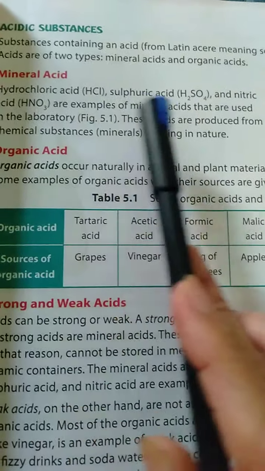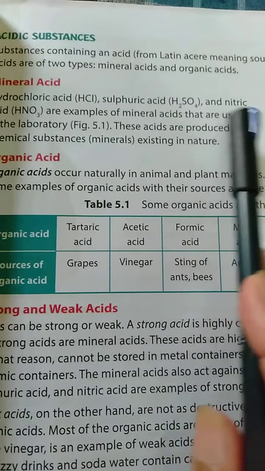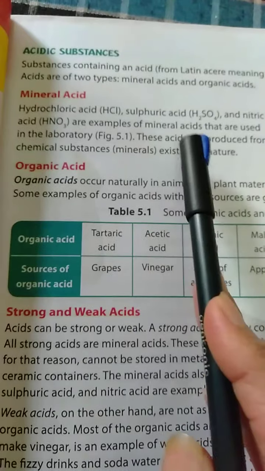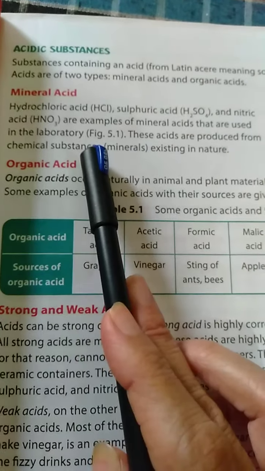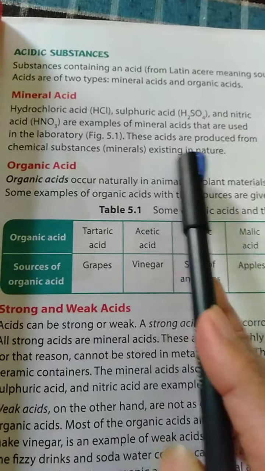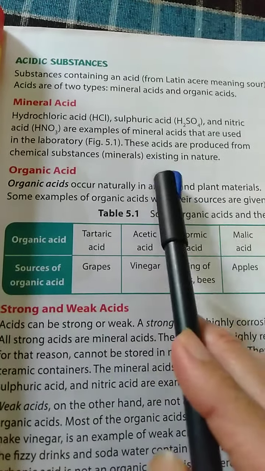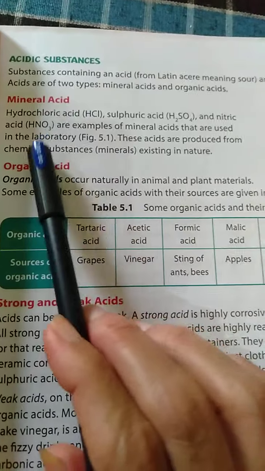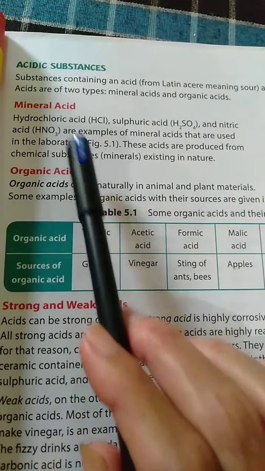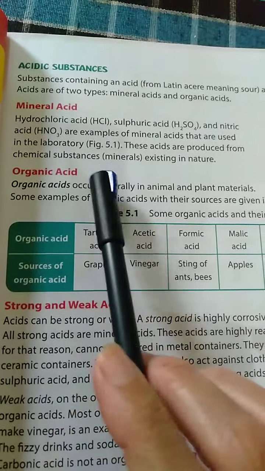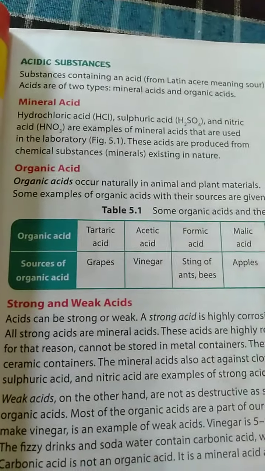Hydrochloric acid, sulfuric acid and nitric acid are examples of mineral acids that are used in the laboratory. These acids are produced from chemical substances existing in nature.